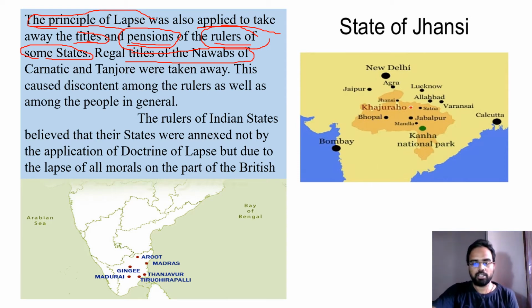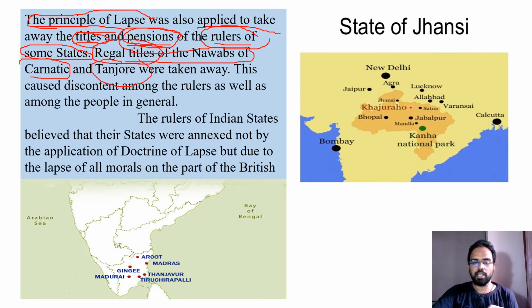Like these nawabs would have many titles, Bahadur and all. So what they did was take away such titles also, because they felt that those titles would always tell the public that they are the rulers of that place. So they also took away the titles, applying the doctrine of lapse. They removed pensions and titles, and in such a manner, by taking titles and pensions, they conquered Carnatic and Tanjore.